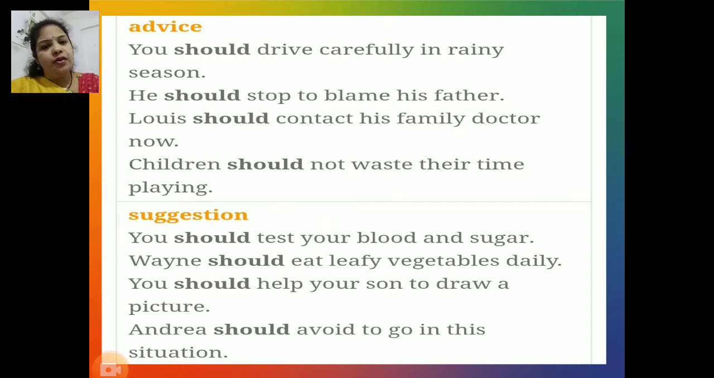Next function of should is suggestion. You should test your blood sugar. Wayne should eat leafy vegetables daily. You should help your son to draw a picture and Andrea should avoid going into this situation. In all these sentences, should is used for suggestion.